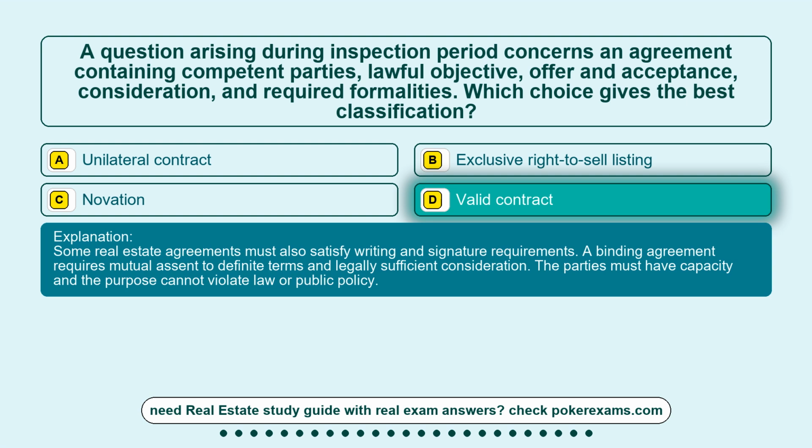Some real estate agreements must also satisfy writing and signature requirements. A binding agreement requires mutual assent to definite terms and legally sufficient consideration. The parties must have capacity and the purpose cannot violate law or public policy.